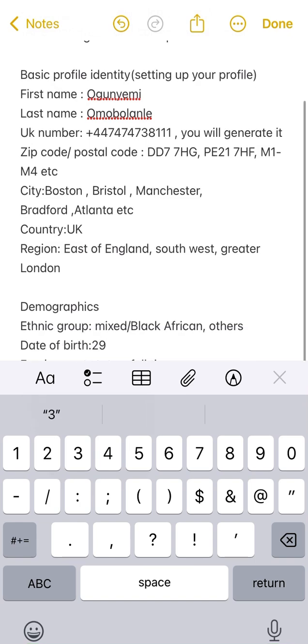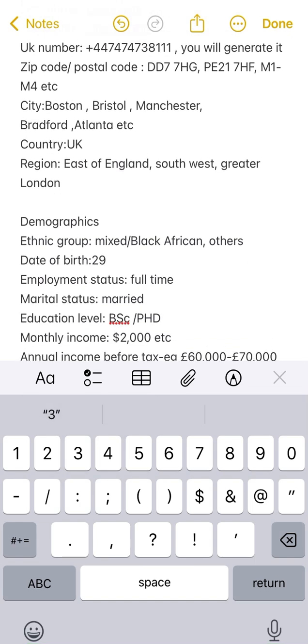So for your profile to look consistent, there will be consistency in your profile. You don't just pick random things across survey platforms. It's not going to work out that way. You might not get surveys. So your region, which region are you from? Depending on the city you chose, then you will know how to input the region too.